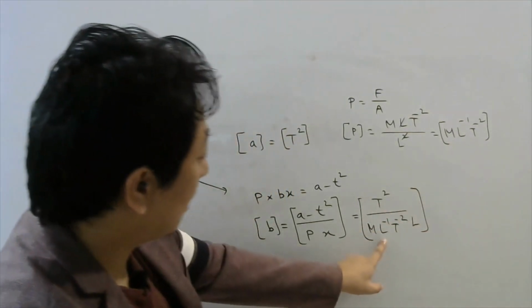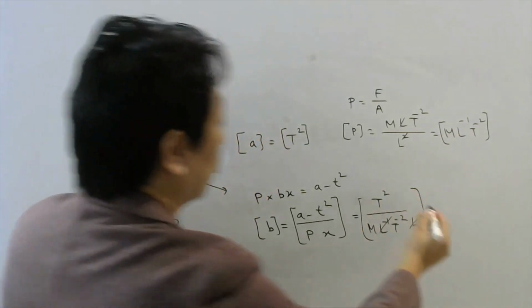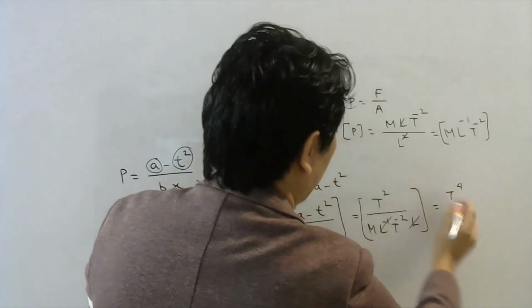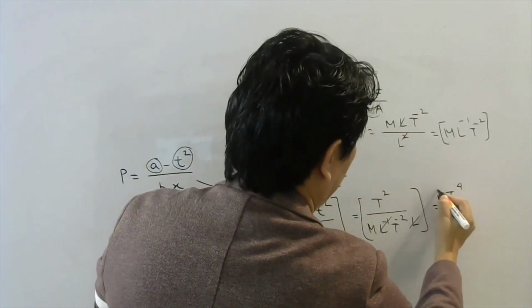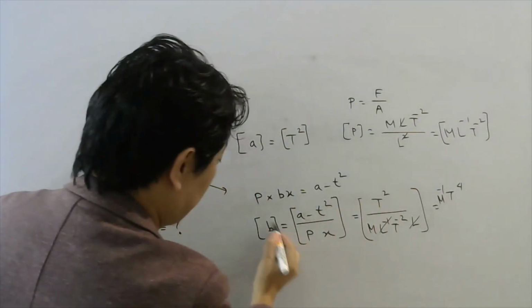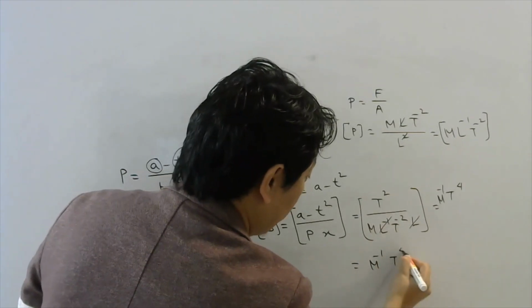You can see here L minus 1 and plus L will cancel. T minus 2 will go up, so it will become T power 4, and this M will go up. So I can write M minus 1. So what is the dimension of this quantity B? M power minus 1 T power 4.